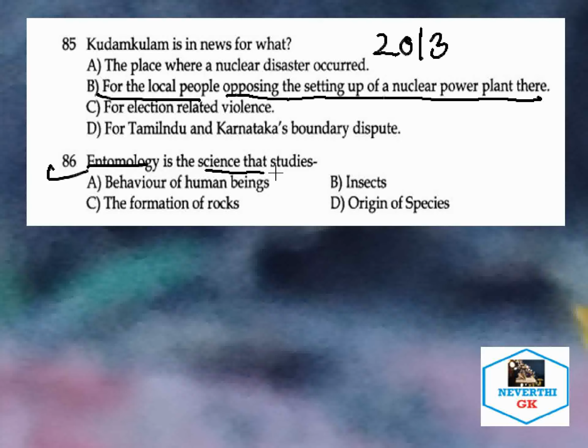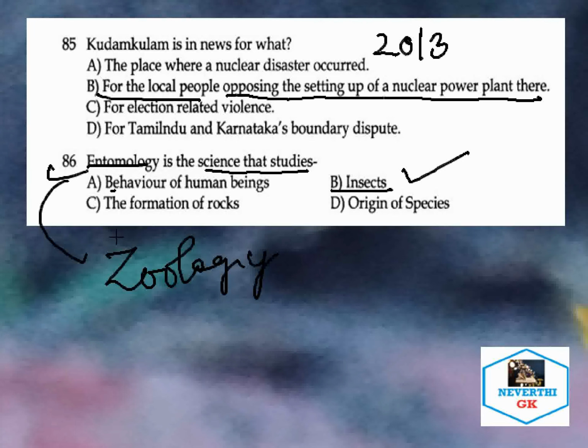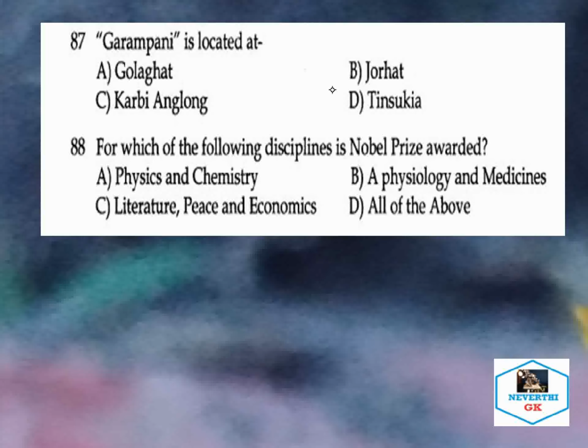Entomology is the science that studies, the correct answer is insects. Entomology is a science that studies insects. It is a part of zoology. So this question is from the science section that we need to remember. So let's take the next question.